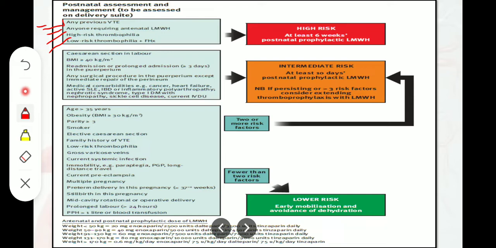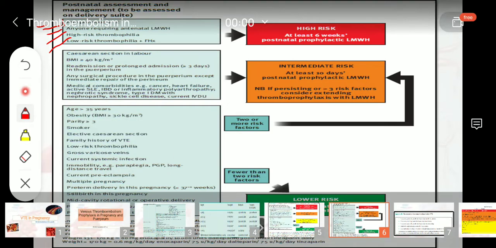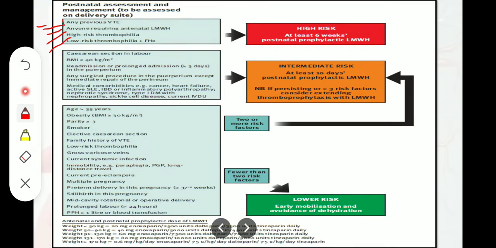Now coming to the intermediate group, okay, you can see the orange box, okay, which patients will be included. First of all, cesarean section in labor. So you can see the reference in the lower box that we have elective cesarean section. So elective cesarean section is not included among the intermediate risks, those are certain minor risk factors. And if we have cesarean section in labor, we will consider the patient among the intermediate risk.